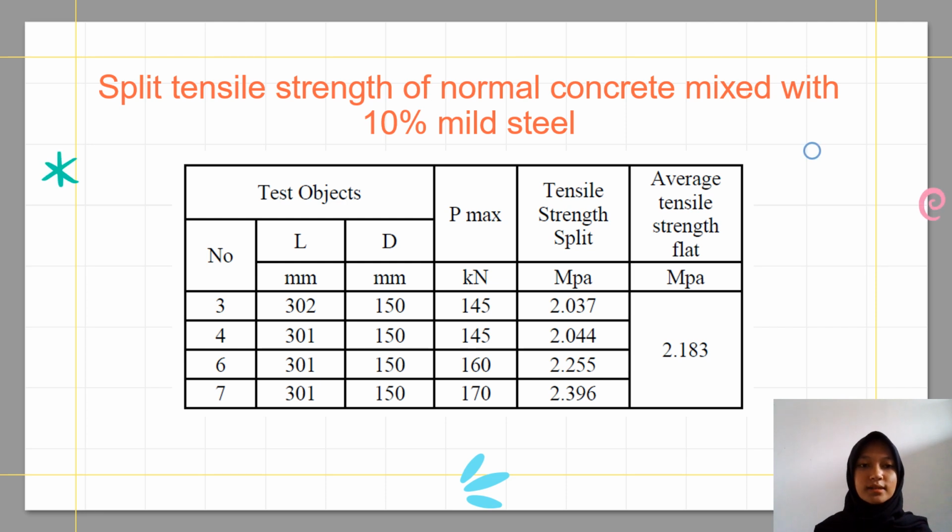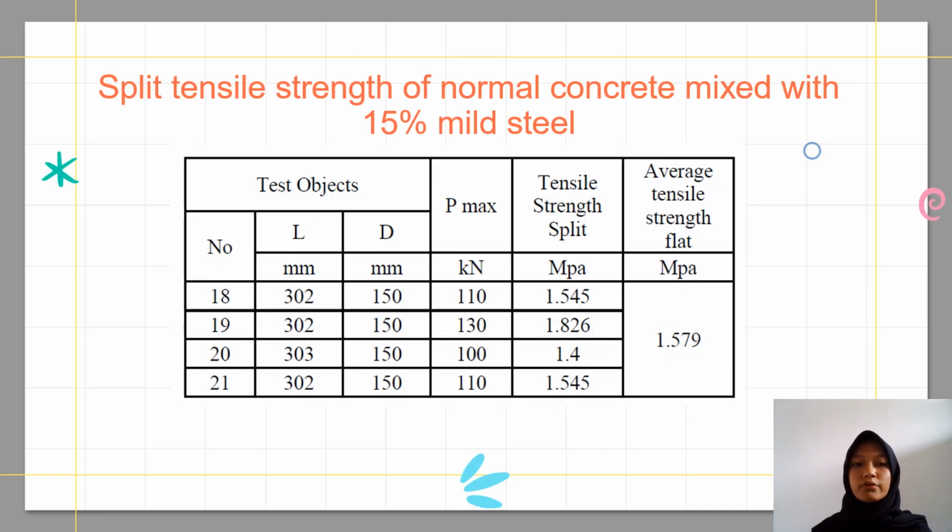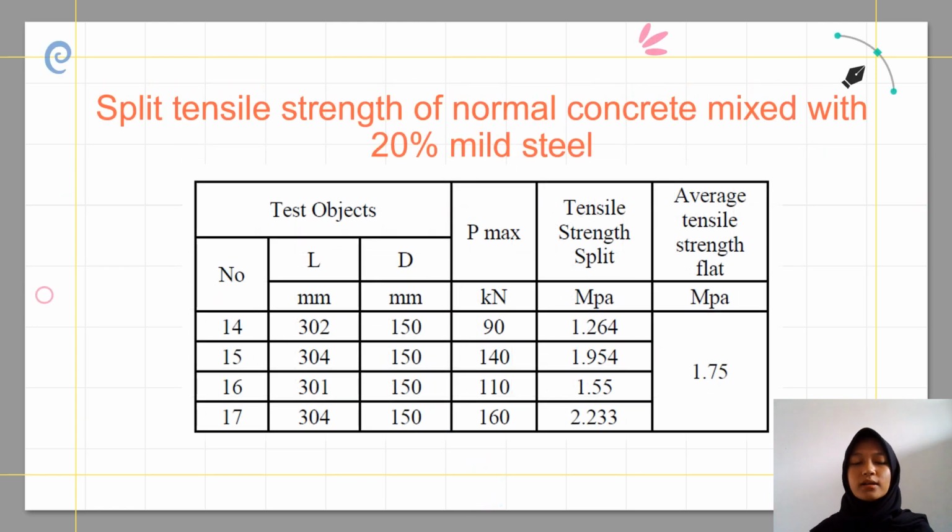And this is the result of split tensile strength of normal concrete mixed with 10% mild steel. The average was 2.183 megapascal. For split tensile strength of normal concrete mixed with 15% mild steel, the average was 1.579 megapascal. And for split tensile strength of normal concrete mixed with 20% mild steel, the average was 1.75 megapascal.